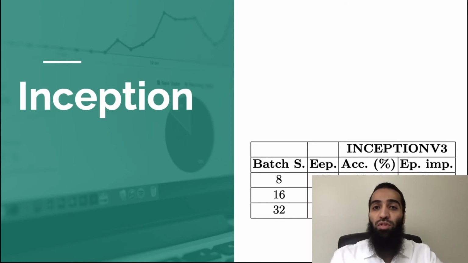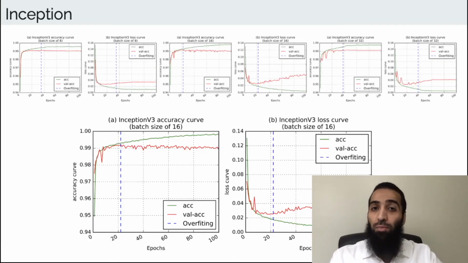Finally, the Inception version 3 architecture got an accuracy of 99.2% with batch size 16. The accuracy here is less than what we got before from ResNet and DenseNet. At batch size 16, the model starts overfitting from epoch number 22. The best accuracy before overfitting was 99.2%. Here is the accuracy and loss curve of batch size 16, the one that gave us the highest accuracy in the Inception version 3 architecture.